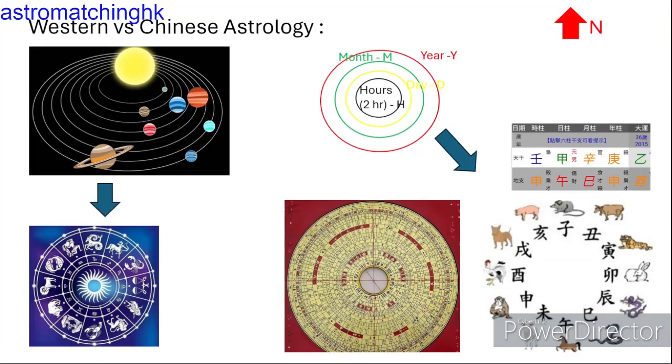Owing to the system of Chinese astrology using their own calendar and the complexity of those 4 time ring systems. The rings are year, month, day, and hours, which make it difficult to understand Chinese astrology. Today, we will make a thorough study on the similarity of Western and Chinese astrology.